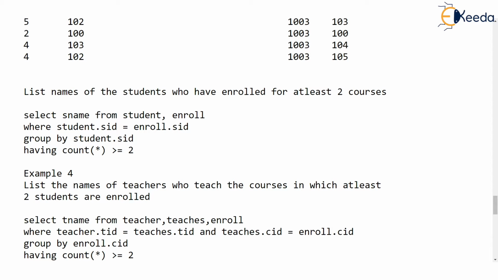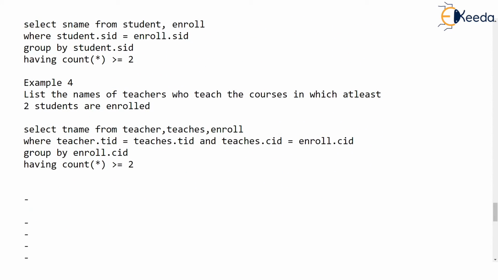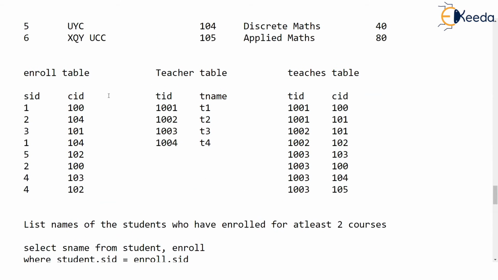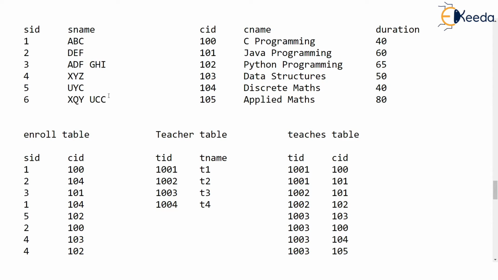Okay. Similarly, there is a query: list names of the teachers who teach the courses in which at least two students have enrolled. Are you understanding the problem? We want to find out the teachers who teach the courses in which at least two students have enrolled. So let's first find out which are the courses in which there are at least two students.